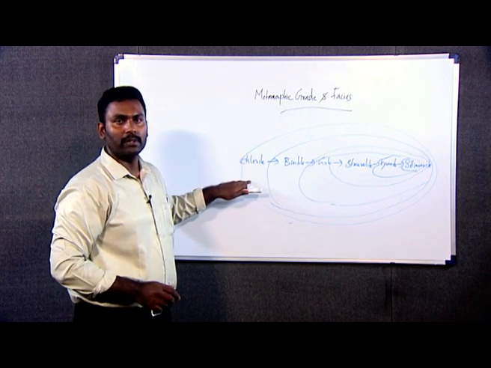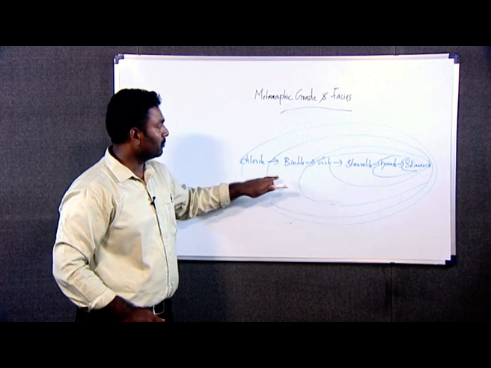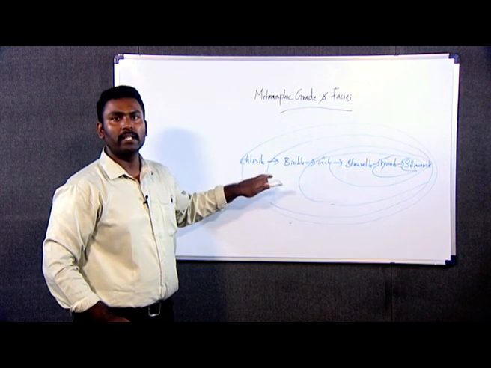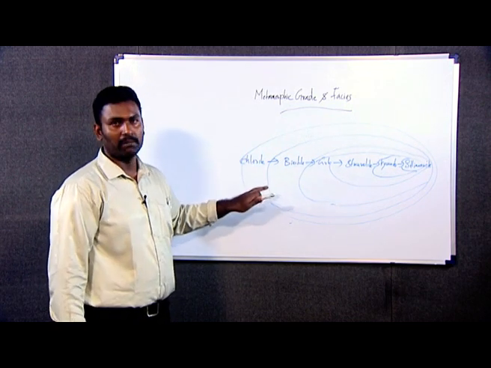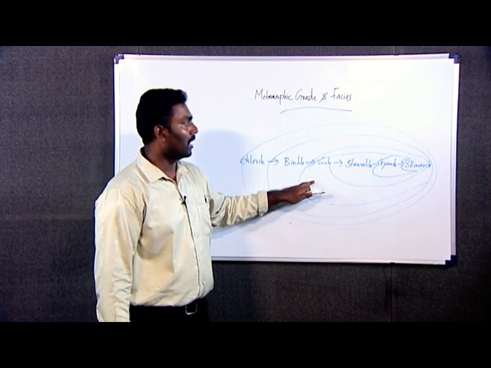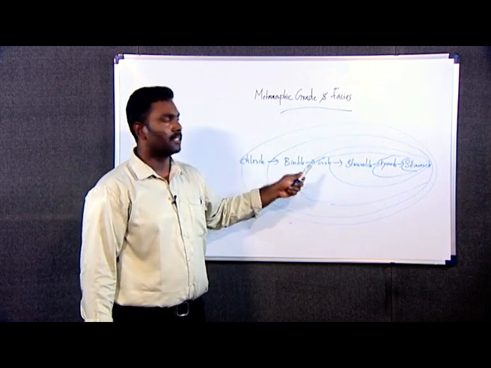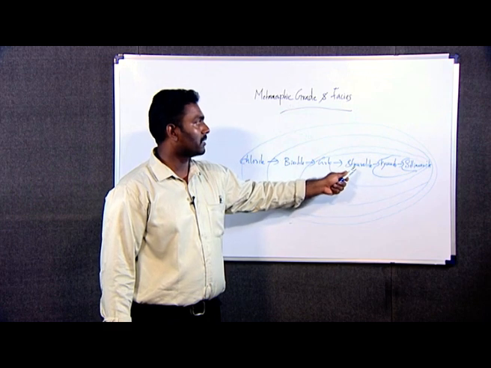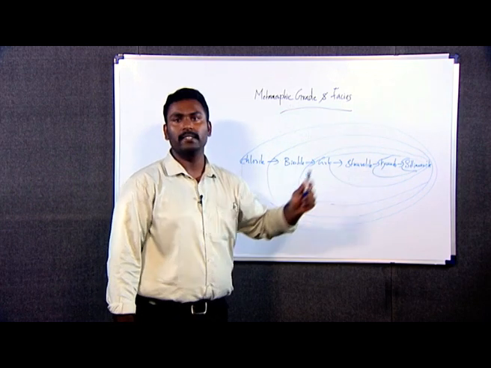So that zone is known as chlorite zone. And when it comes to here, the important index mineral is biotite. So that zone is known as biotite zone. Here we have garnet present, that zone is known as garnet zone. Where staurolite is present, that is staurolite zone. We have kyanite and sillimanite zone.